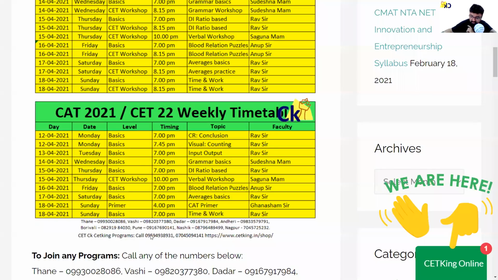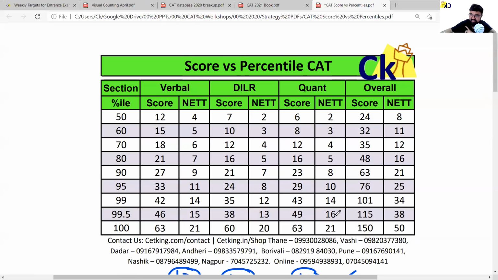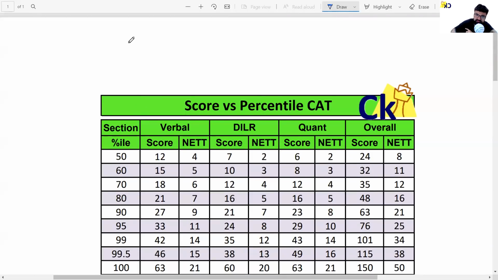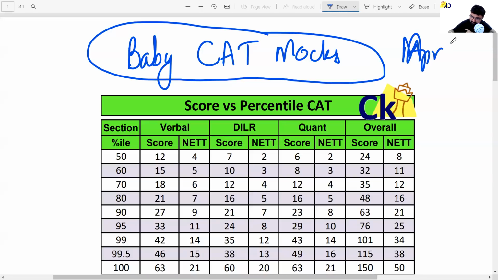Okay. So your first target is to give a mock. Till 21st of April, you have to give one mock. That's your target. You have to give a baby mock. See, उसका नाम ही baby mock है. Baby CAT mock is your target by April 20th. You got 10 days का time to give that paper.